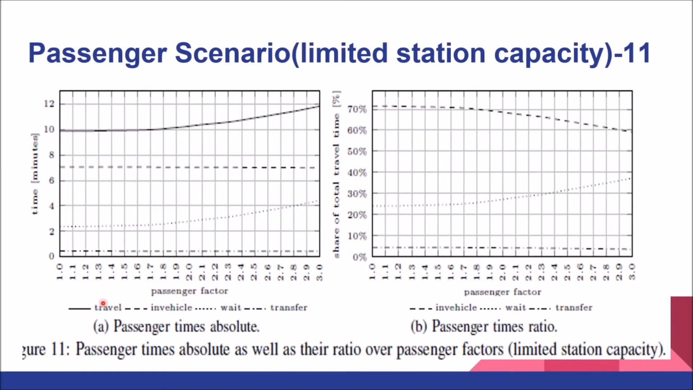What we can see over here is that with an increase in the passenger factor, the in-vehicle time and the transfer time are almost constant, but there is an increase in the travel time due to an increase in the wait time. And if we compare with the passenger time ratio, the total share of travel time, the in-vehicle time is decreasing and the wait time is increasing. The transfer time is almost constant.